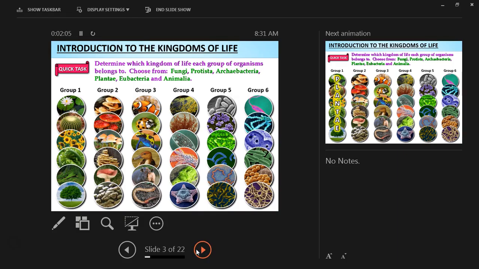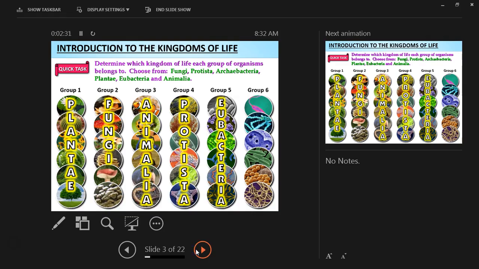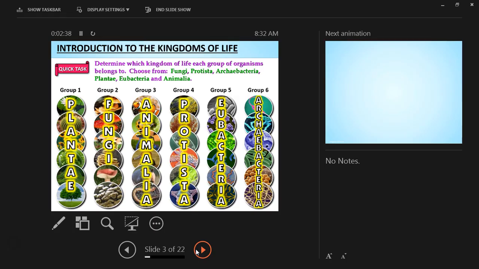All right, first group we have is Plantae. Second group we have is fungi. Third group we have is Animalia. Fourth group we have Protista. Fifth group we have Eukaryote. And last of all, group 6, we have Archaeobacteria. Good job.